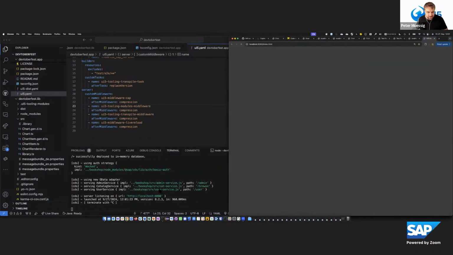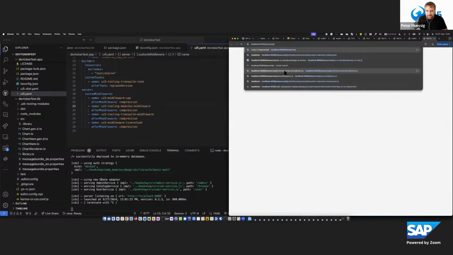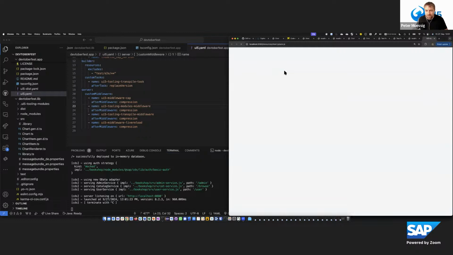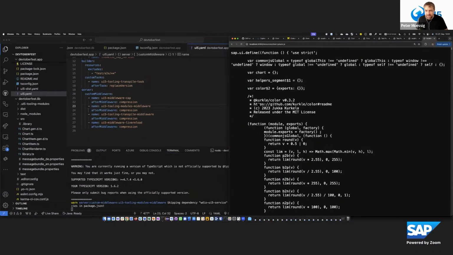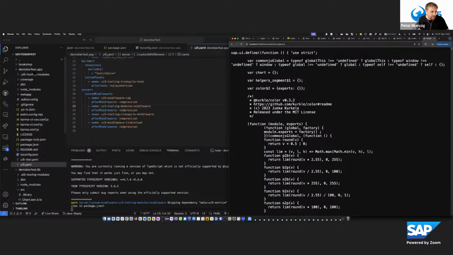So now we start up the server again. Tooling modules has been found. And then also the chart should work. So I could then also access resources, chart.js auto. This also now takes care that this is being transpiled and available here in this project.